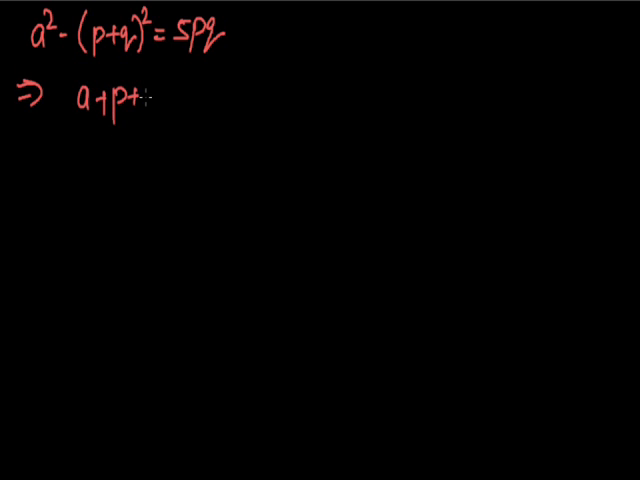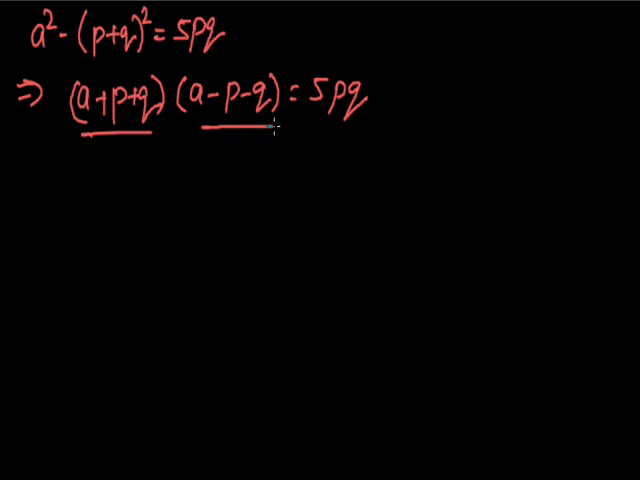Now by the identity a square minus b square is equal to (a plus b) into (a minus b), we have (a plus p plus q) into (a minus p minus q) is equal to 5pq. Here we have two factors, and on the right we have three positive natural numbers, 5, p and q. So both of these, a plus p plus q and a minus p minus q, would be positive numbers.